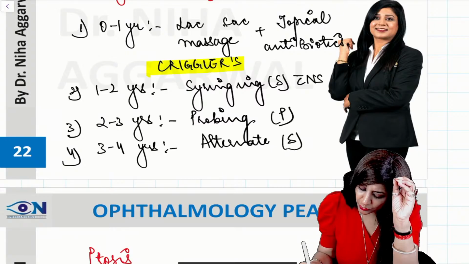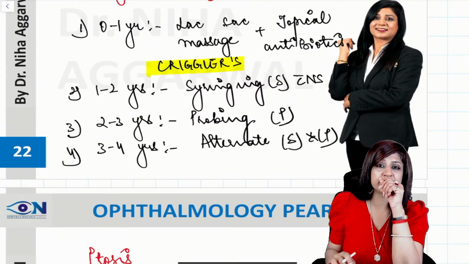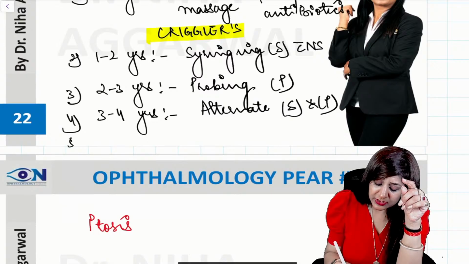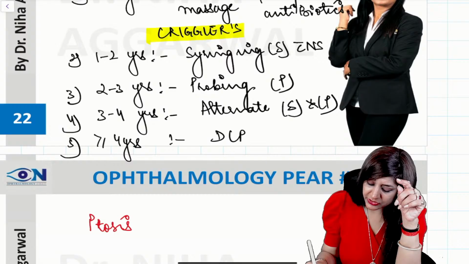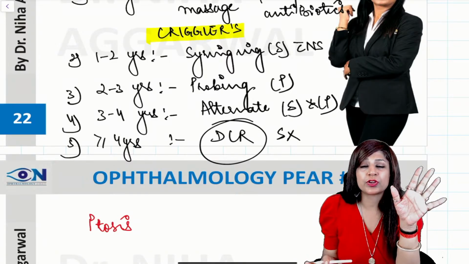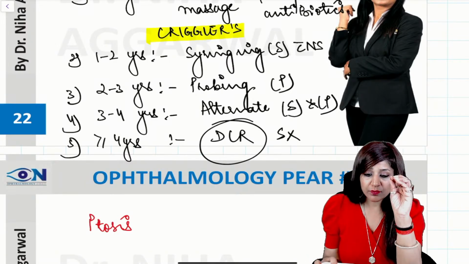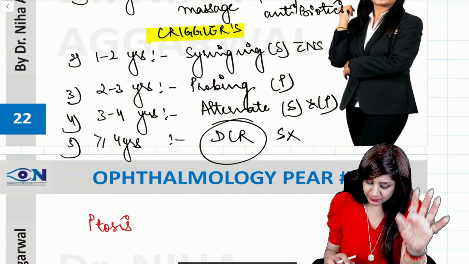alternate syringing and probing, because it is only after 4 years that we can do DCR surgery. Surgery we cannot do before the age of 4 years, so we have to wait for it. So always remember, this is the order of the treatment.